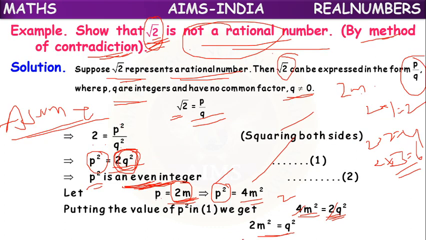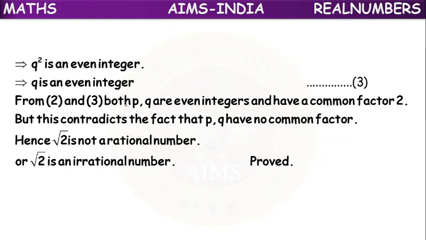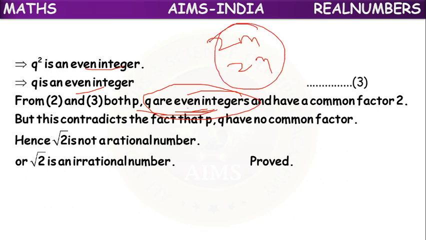So here q square also is an even integer, because it is in the form of 2m. So q square is an even integer, so q is an even integer. Means both p and q are even integers. Both p and q are even integers means what? What is the form of an even integer? 2m. An even number can be divisible by 2.